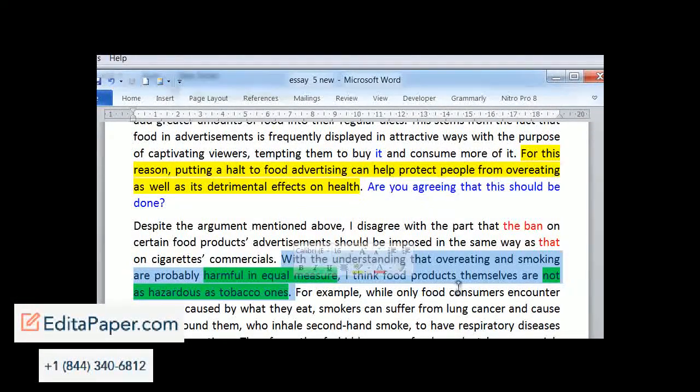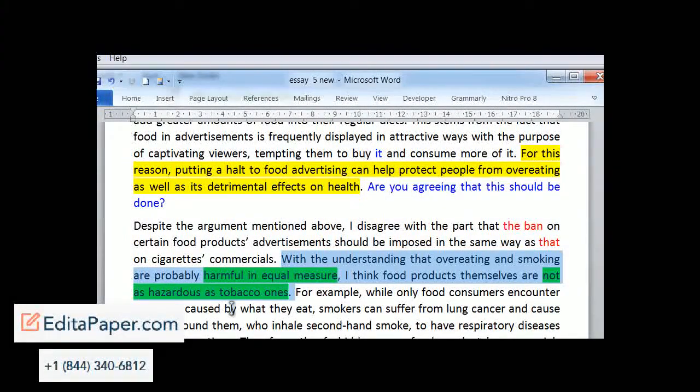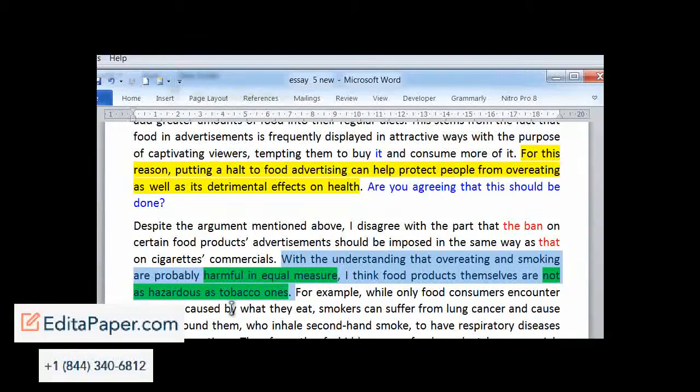they're equal. "I think food products themselves are not as hazardous as tobacco ones." There's a complete contradiction here. Here it says harmful in equal measure. Here it says that they're not, that the food ones are not as hazardous as tobacco ones. Well, there's two problems with this. One, you're contradicting yourself in this sentence itself, and two, you're contradicting the topic which says that research has shown it. You're not supposed to be giving your opinion about that.